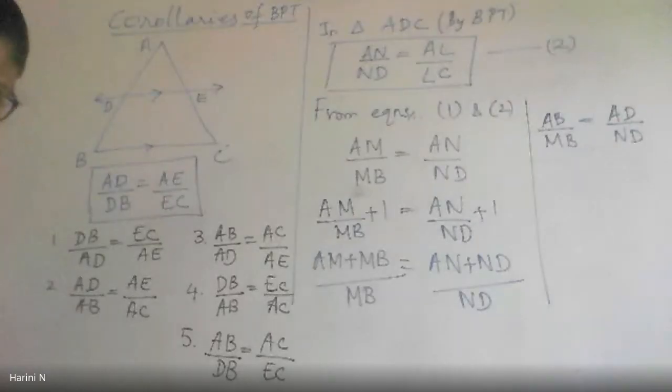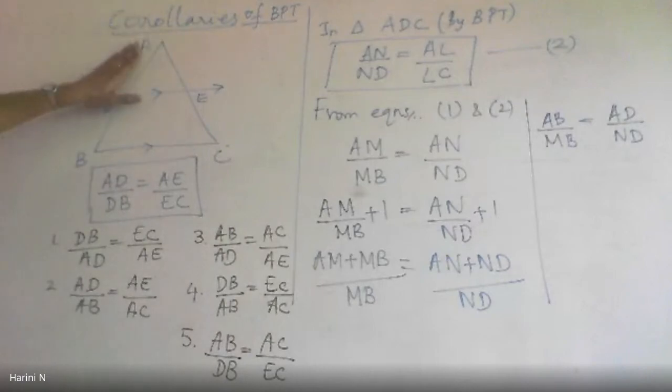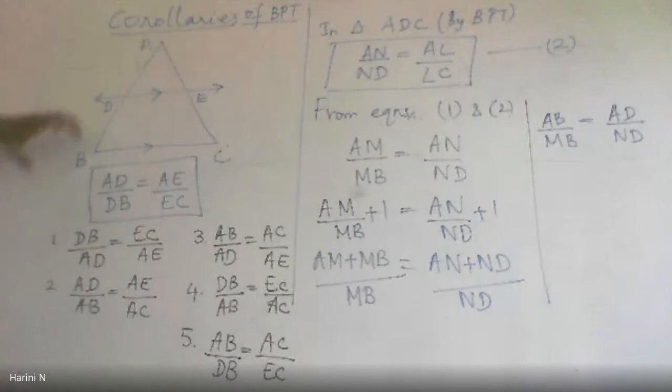Ma'am, corollaries are the pairs of triangles which you... Sorry, be a little louder. Ma'am, corollaries are the pairs... Ma'am, like you are doing AC by AE, DB by AB, AB by AD, these are corollaries of your BPT. BPT has got only one main result. That is, the 4 segments which are formed because of drawing the line DE are proportional.